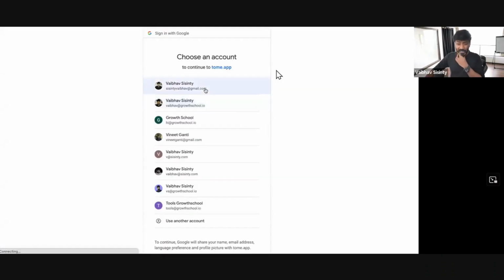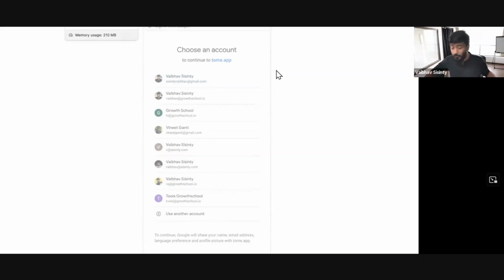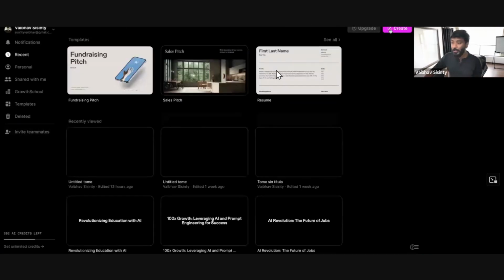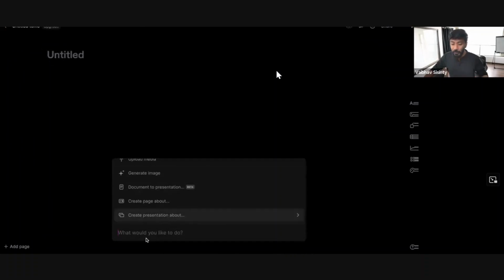Let me quickly sign in to Tome. It's very, very simple. You can upload notes into this tool, or if you don't have notes and you want Tome to do all the research, it can create slides, it can create a pitch, everything for you from a few words. So let's say I want to create a pitch. I will click on the create button. By the way, I'm using the free version of it. I don't have the paid one.